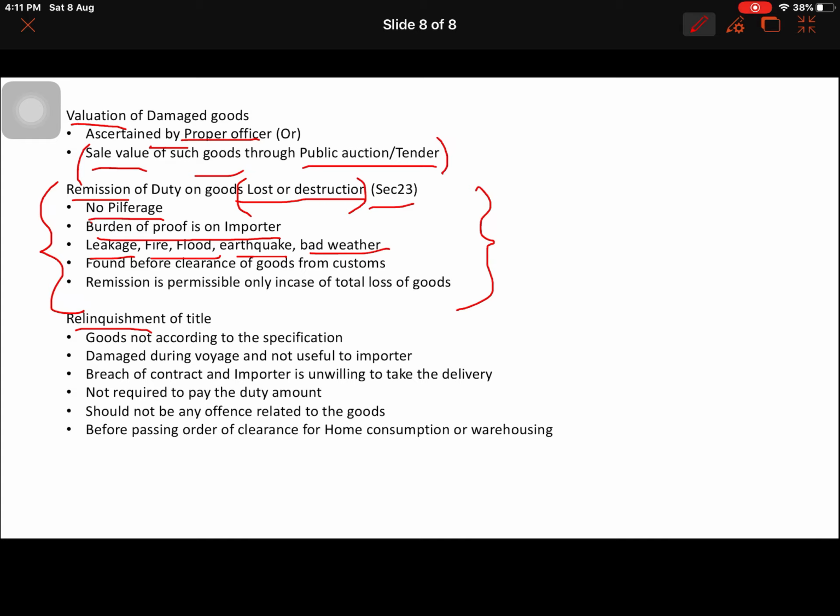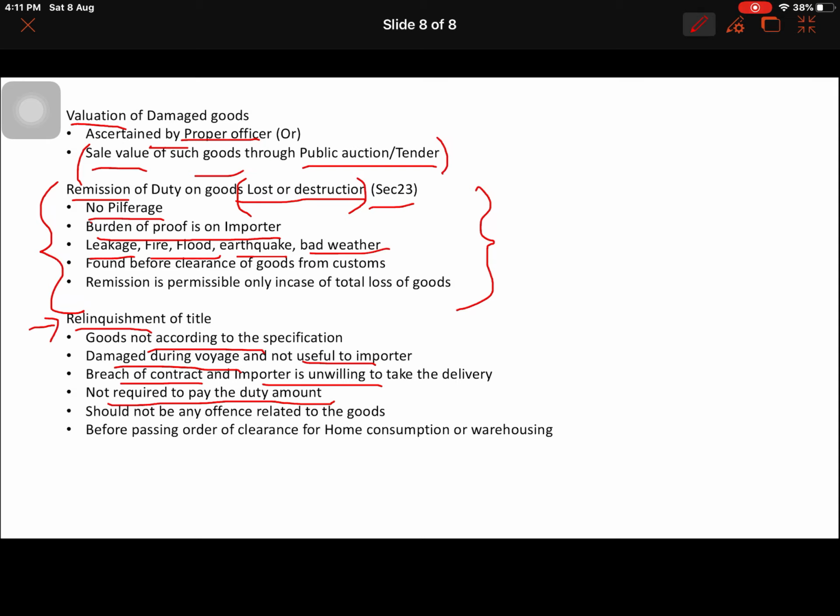This is also one of the interesting concepts. If, as a customer, I am getting imported goods from an overseas vendor, and the goods are not according to my specification, or they are damaged during the voyage, so they are not useful for me at all, and there is a breach of contract, which means the overseas vendor has not complied with some contractual agreement, that is why the importer is unwilling to take delivery. In those cases they are not required to pay the duty amount if they relinquish the title.